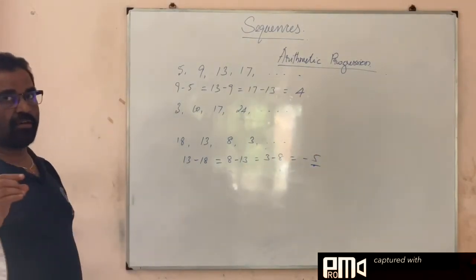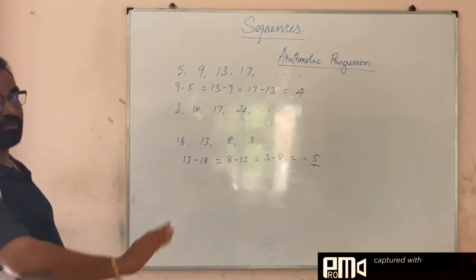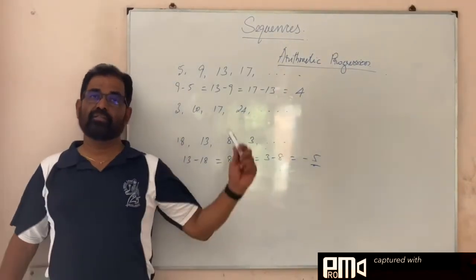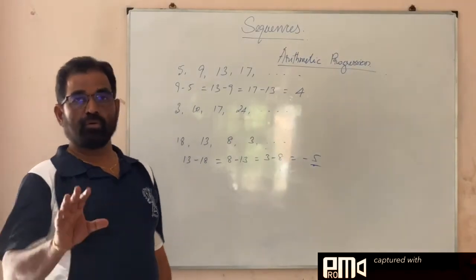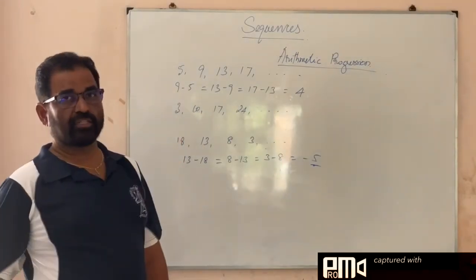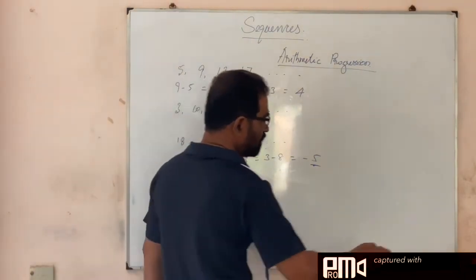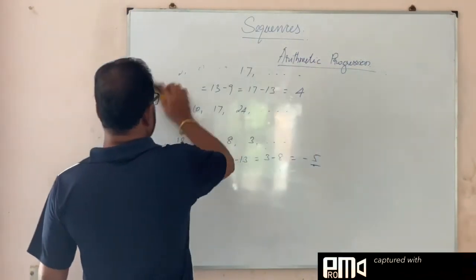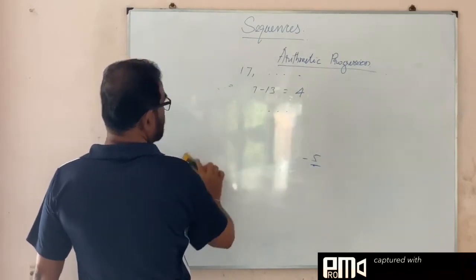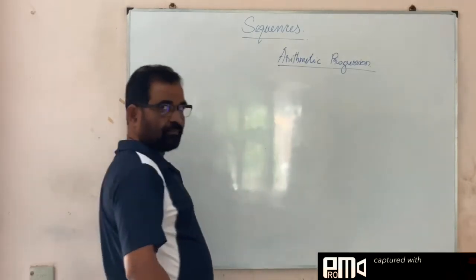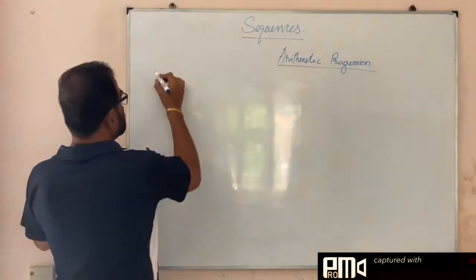If there is a common difference, then the progression or the sequence is an arithmetic sequence or arithmetic progression. Now you know, okay, what is an arithmetic progression? If there is a common difference between the terms of a sequence, then that sequence is called an arithmetic progression. So the general form of an arithmetic progression will be like this. I write the general form.